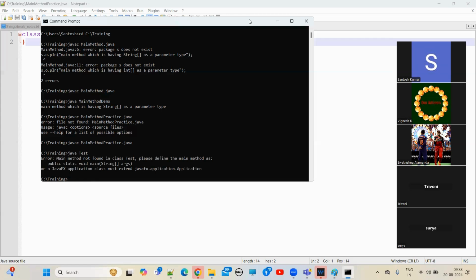But after 1.7, you see this detailed error message: main method not found in class test. Please define the main method as public static void main string array args.